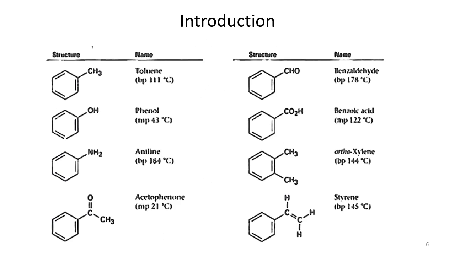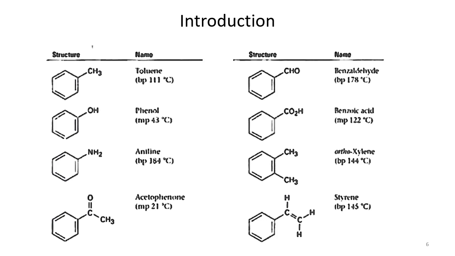Continuing the introduction of aromatic hydrocarbons, these are a few aromatic compounds whose common names and structures you had better remember. These include toluene, that has a methyl group attached on the benzene ring. Also phenol. Phenol has a hydroxyl group attached to the benzene ring. Similarly, aniline. In aniline, there is an amino group attached to the benzene ring.